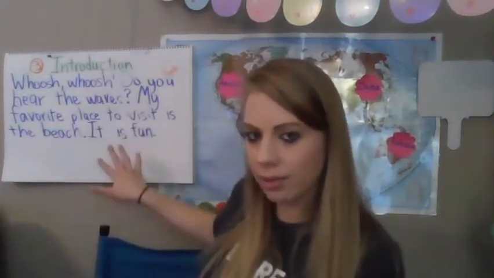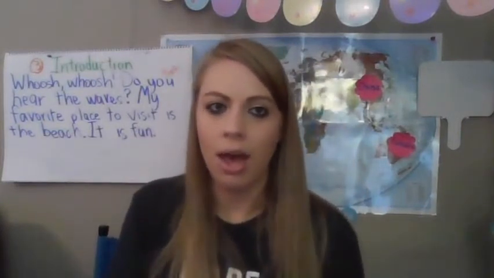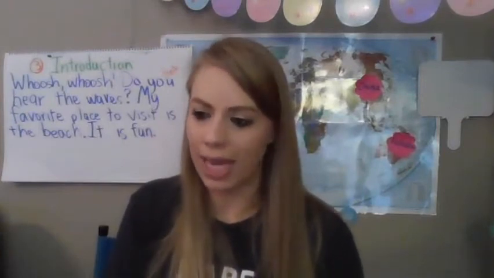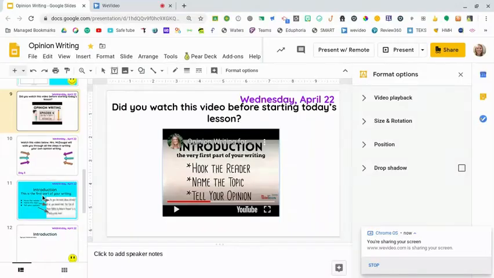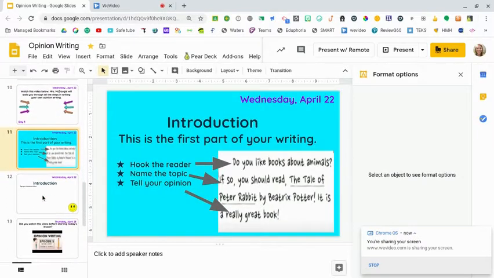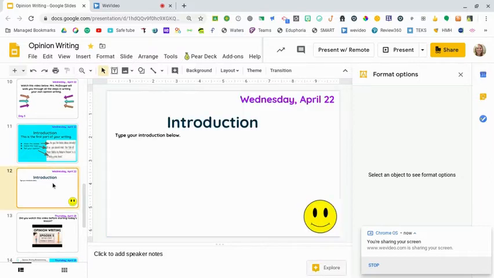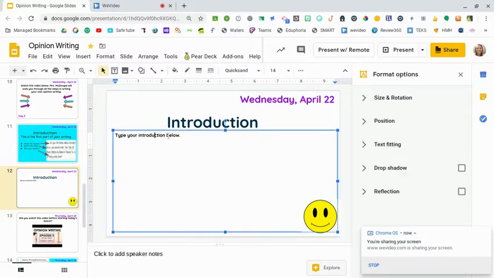So I wrote it on my paper, and now I'm going to show you what it's going to look like online on our document if you choose to do it that way. Okay, so here we are for our day 3. So I'm going to show you what it's going to look like for your introduction on here. So remember, we have our 3 parts. I'm going to click on the one that you're going to type on. So here it says introduction, type your introduction below. So I don't want that. So I'm going to highlight this sentence and I'm going to erase it. I'm just going to backspace it.